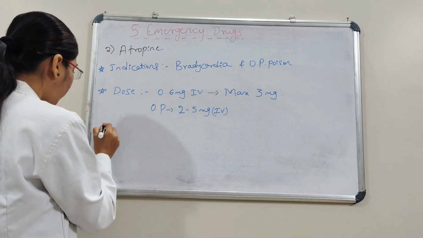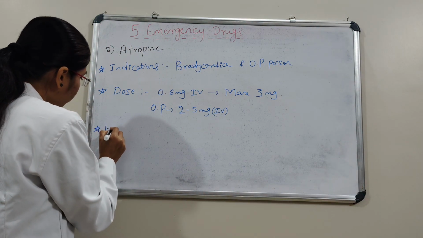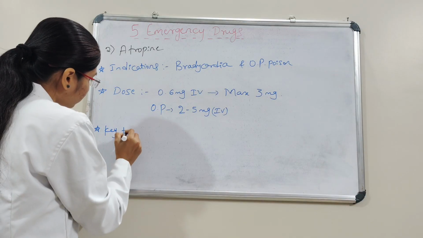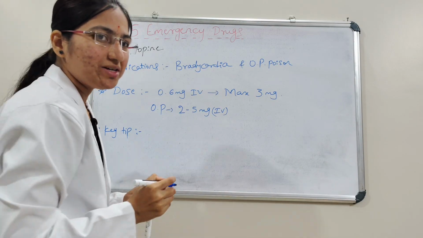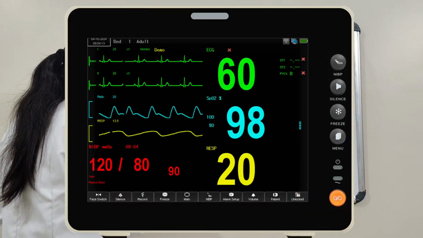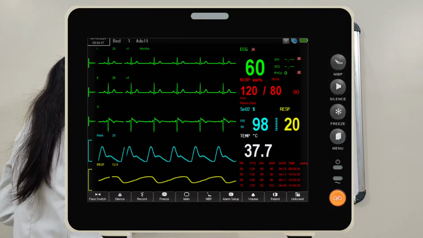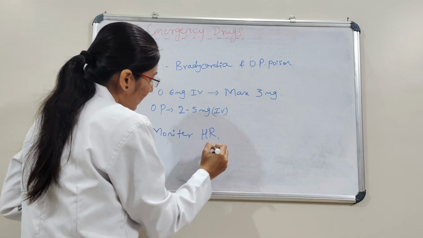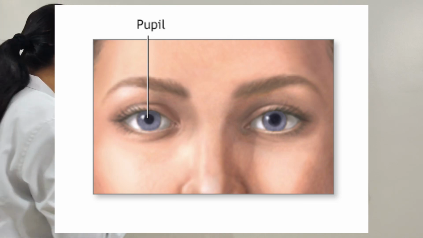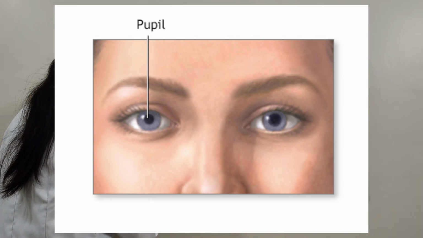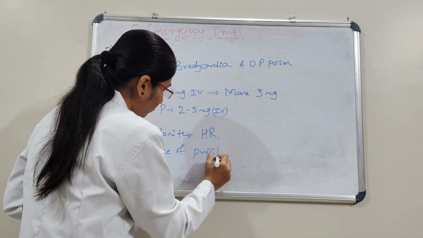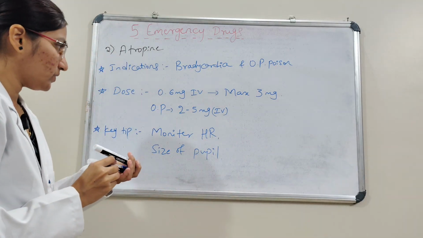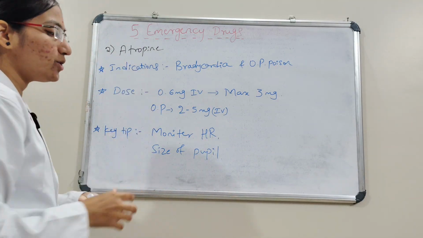The tips: we need to monitor the heart rate and also the size of the pupil. This is all about the drug atropine.